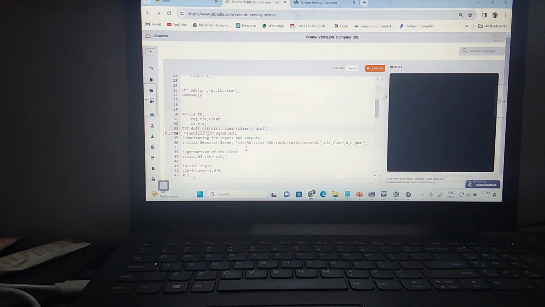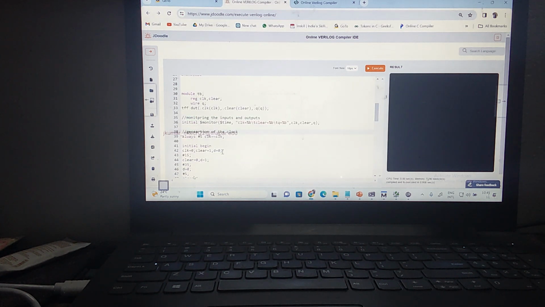Next, I need to monitor the clock here, and D is not required, so let me remove the D. Q bar is also not required, so let me remove the Q bar. Let me give a tab space here. Here I need to remove D and then Q bar. Now this is the clock generation. Here D is not there, so let us remove the D here and here, up to here.